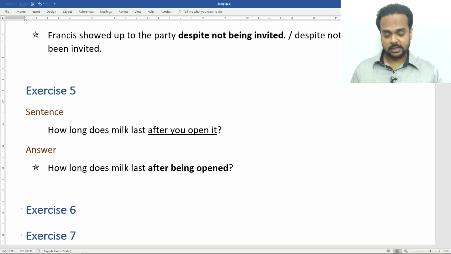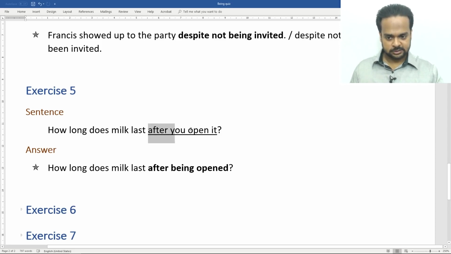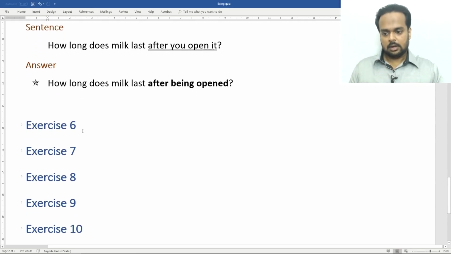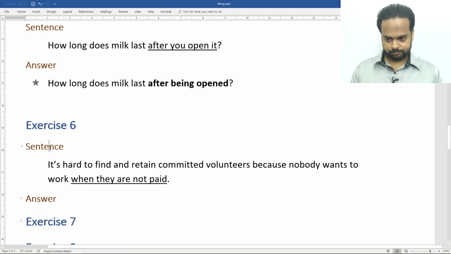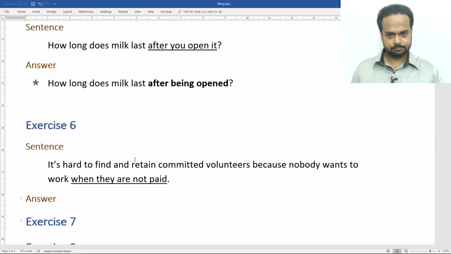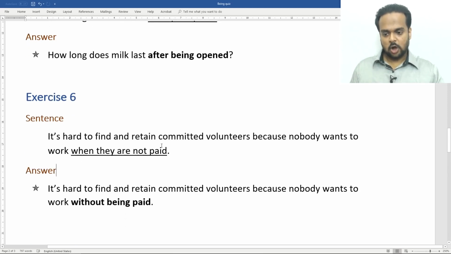This is just like the first sentence. Fruits and vegetables need to be washed before being eaten. So this is also a sentence which changes this clause to a passive voice clause. All right. Number 6. It's hard to find and retain committed volunteers because nobody wants to work when they are not paid. So how would you change this? The answer, it's hard to find and retain committed volunteers because nobody wants to work without being paid.